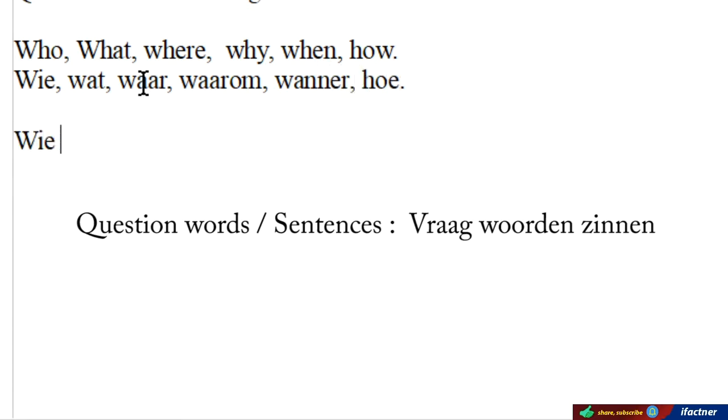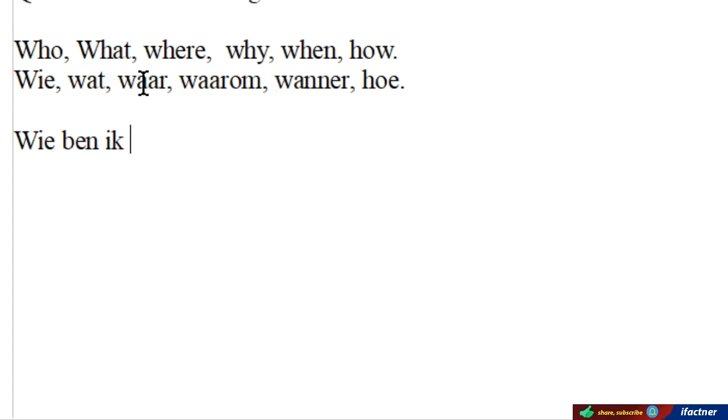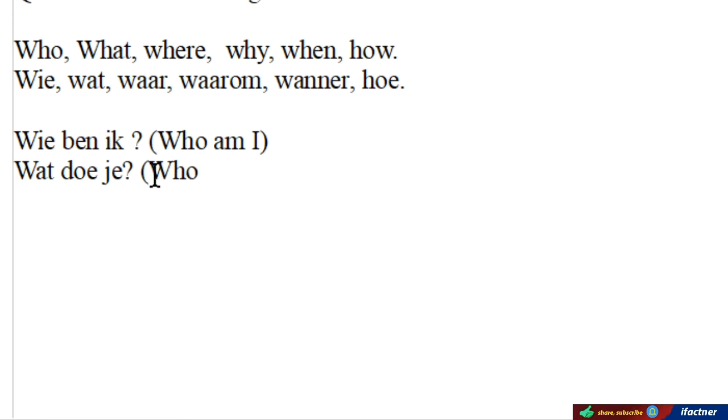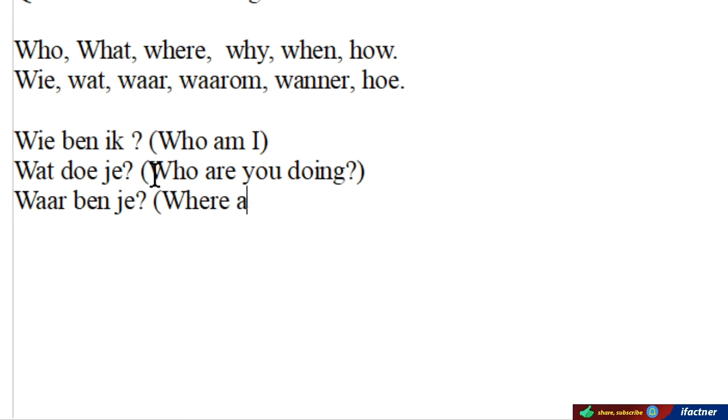For example, wie is of wie ben ik, who am I. Wat doe je, because we are asking a question, therefore it just uses the form do. What are you doing, or what do you do? Waar ben je, where are you? Just like in English, we can ask questions in Dutch, and these are the question words.